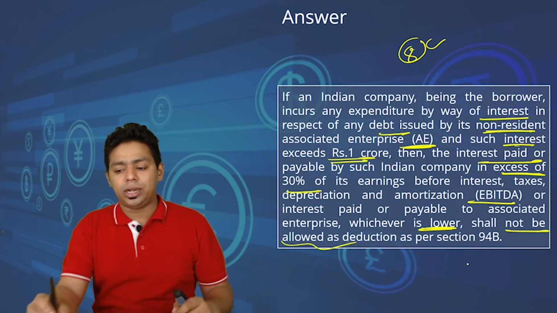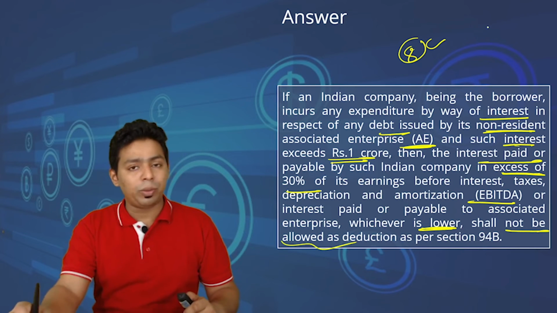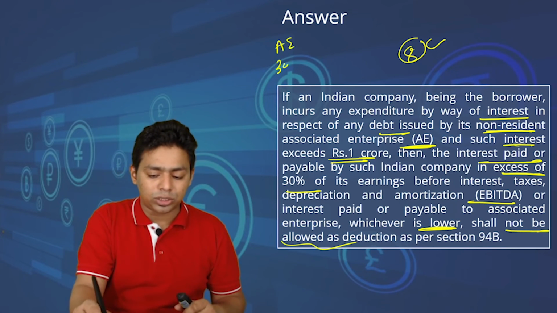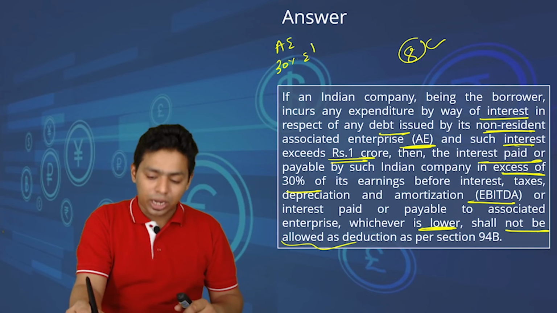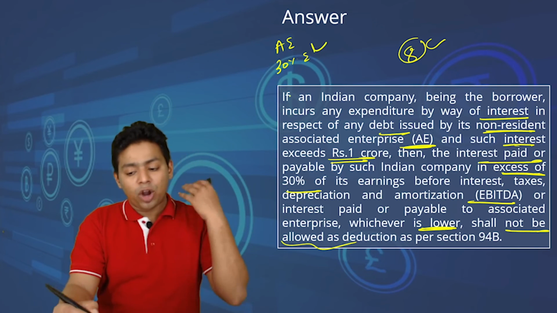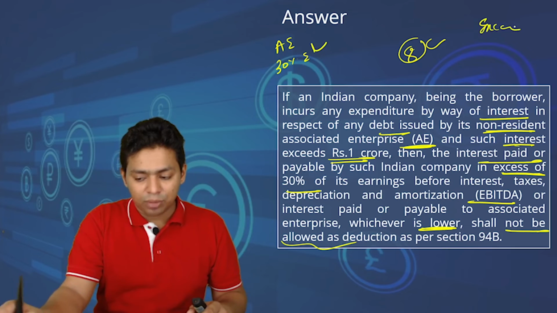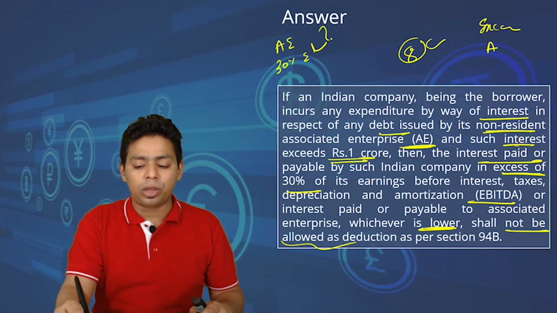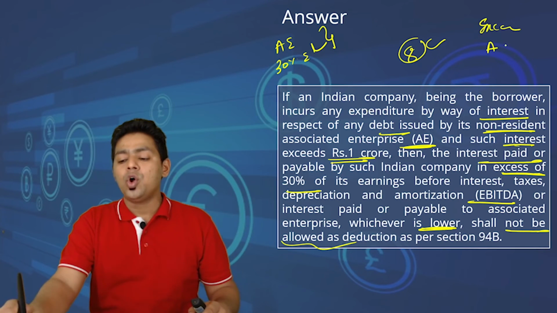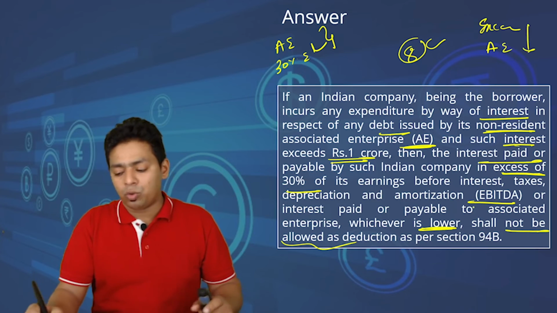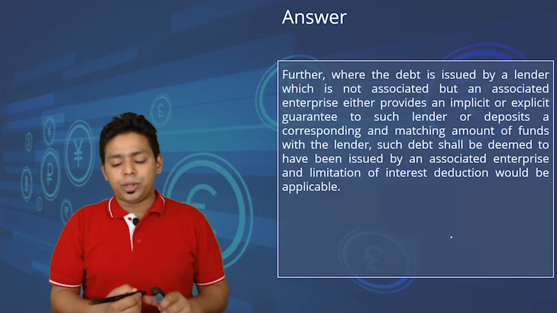So what will be allowed as a deduction? Actual interest or 30% of EBITDA will be allowed as a deduction. So what will not be allowed as a deduction? The excess amount. How do we compute the excess amount? The difference between these two, or actual interest, whichever is lower, is disallowed. Okay. Look at this example.